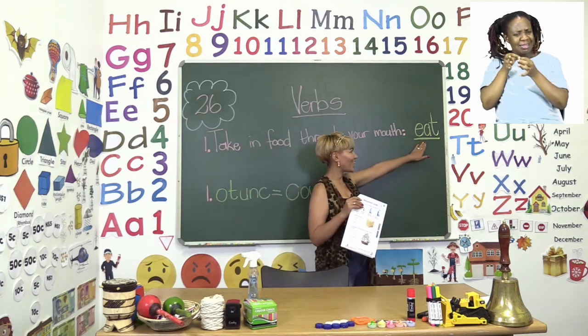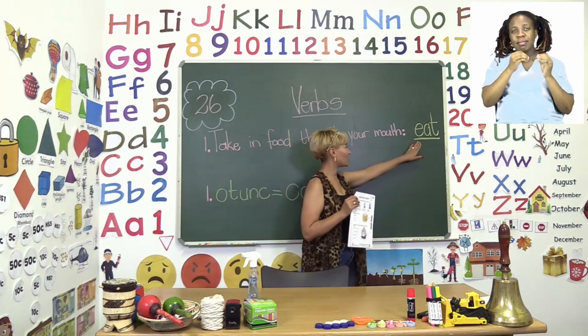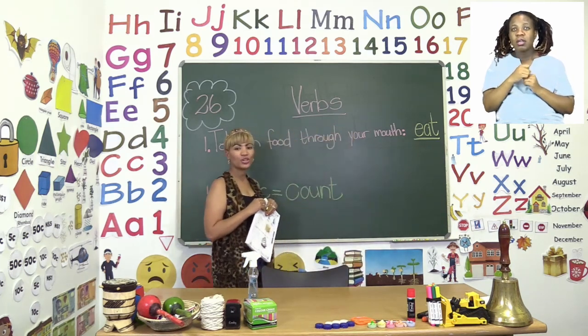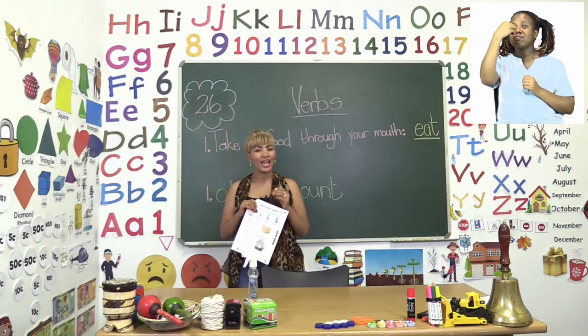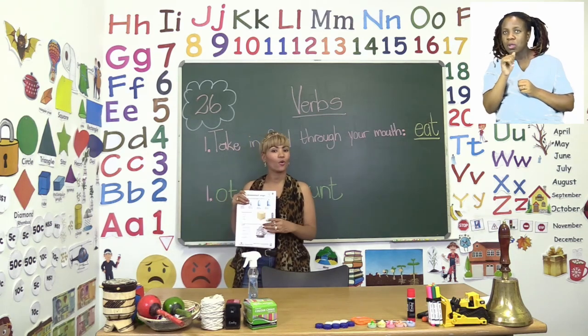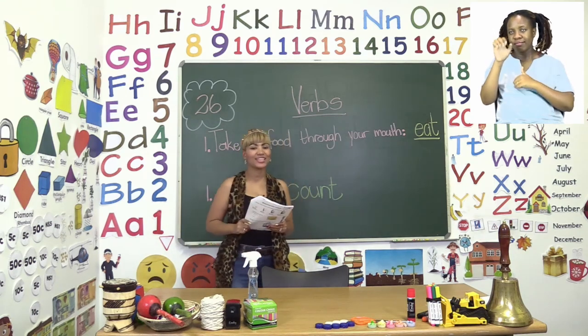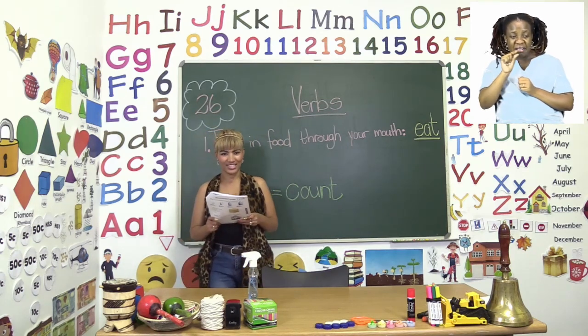It means we eat. So there we made use of the first verb, which is the word eat. And that is how you have to put in all the other verbs that describe each sentence.